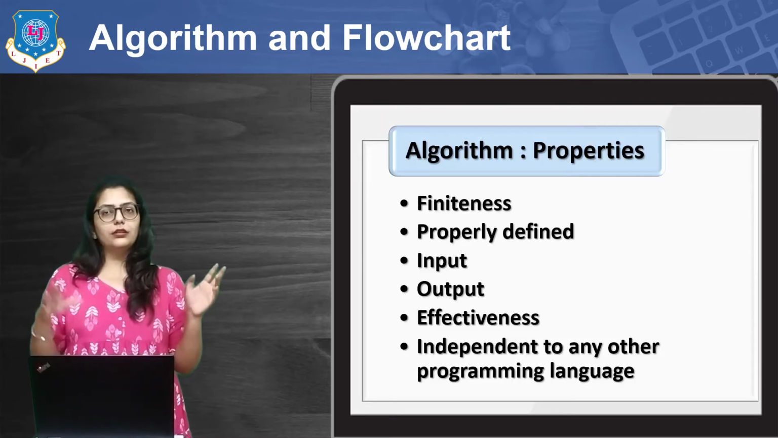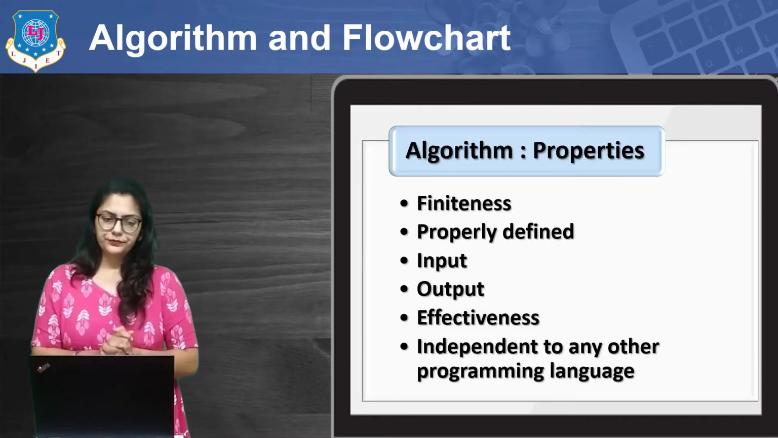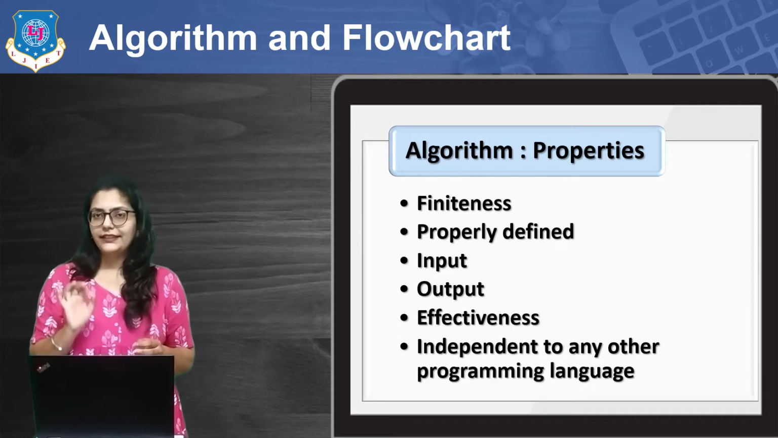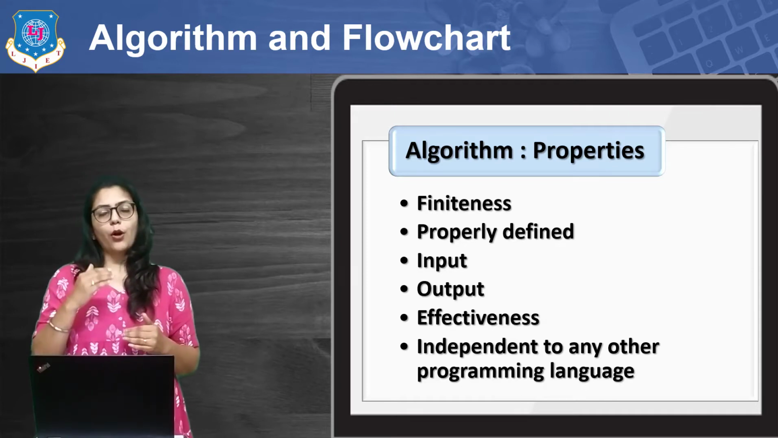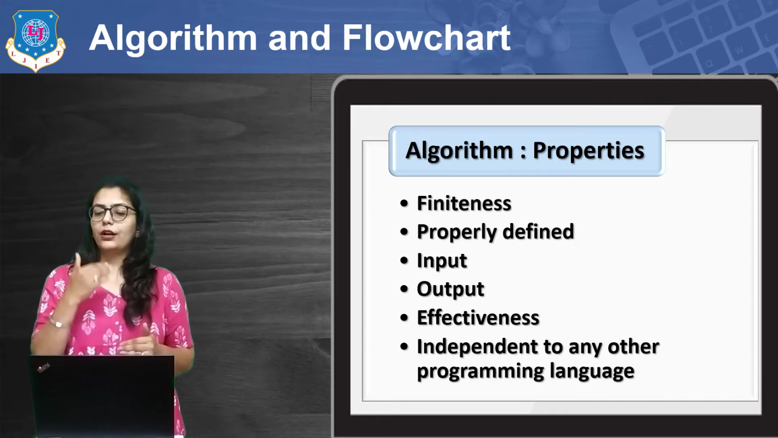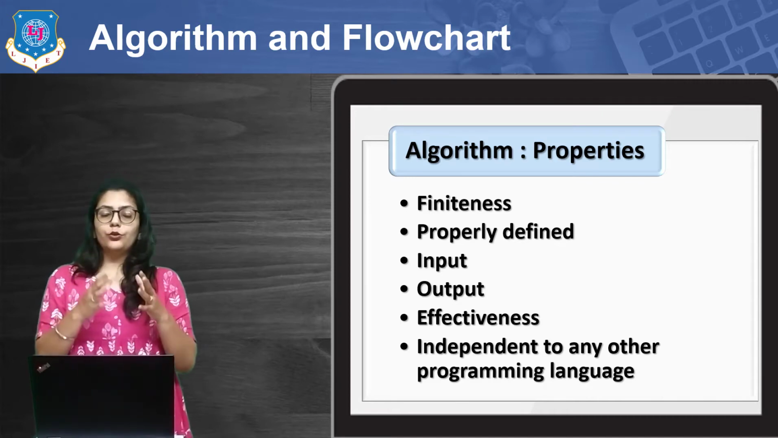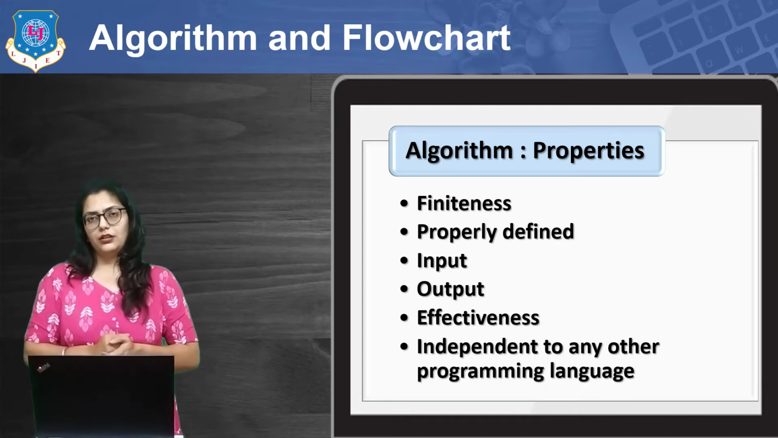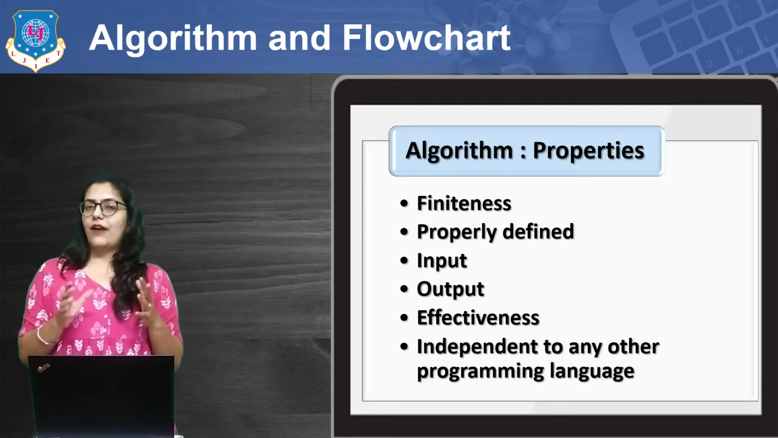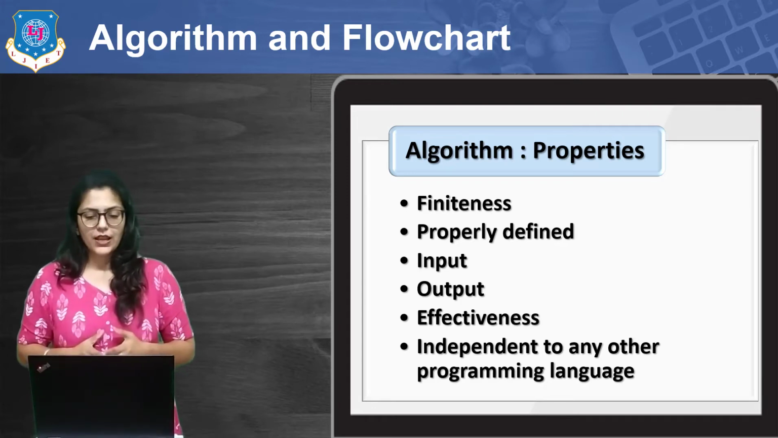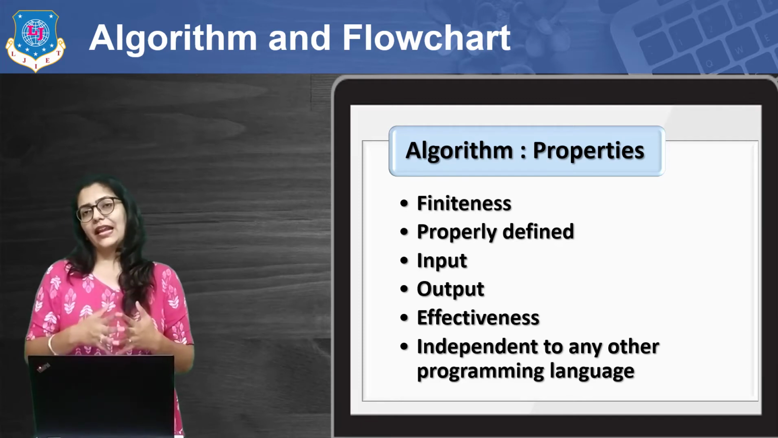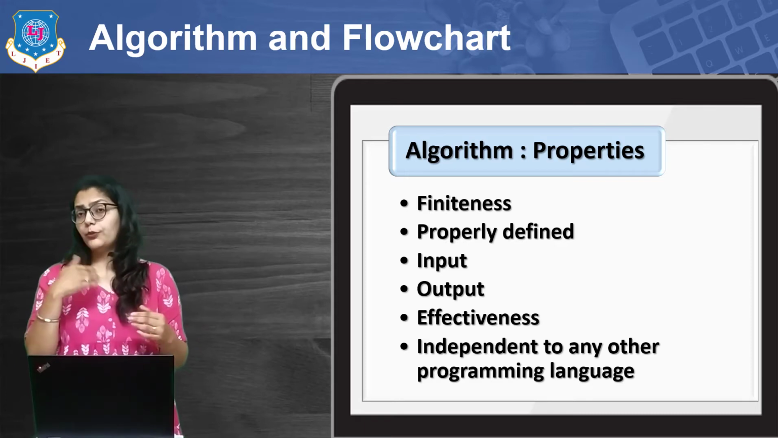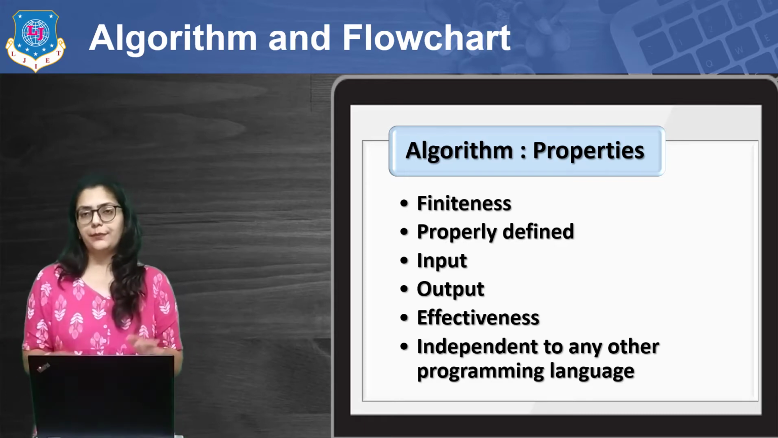Now we are going to talk about the properties of the algorithm. Algorithm should be finite. It should be terminated in definite time. It should be properly defined. It must have some proper input and output. It should be effective. Like, you may have so many logics for a single program, but you must choose the effective one, right? So make sure that you choose the effective way of implementing a certain program. And last, it should be independent of any programming language. So if you know the algorithm for any particular program, the programming language should not be biased. It should be independent of that.